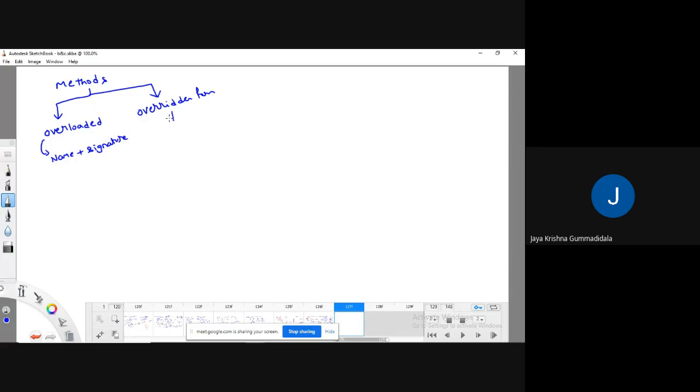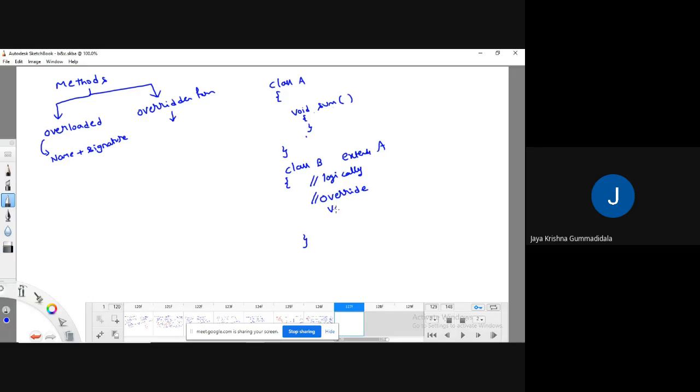In the overridden form, in the same class, like class A, I can't write a method with the same name and same parameters, so I can't override in the same class. But if you apply inheritance, like extends A, this sum method is available here logically. If you want, you can override that sum method.